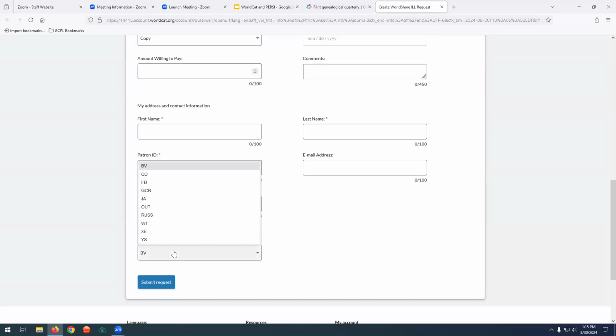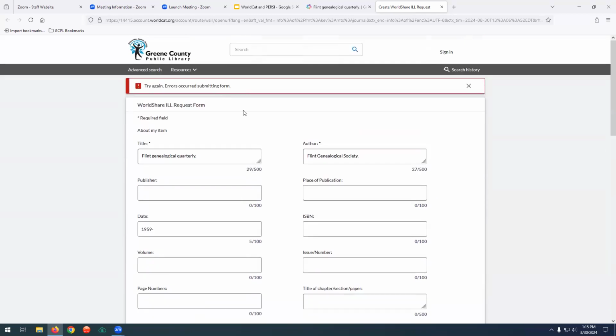Also, make sure you select the right pick-up location where you'd like to pick it up: Beaver Creek, Cedarville, Fairborn, the Greene County room. You pick your local branch, and then you just hit submit request. Nope, it's not going to let me do it because I didn't fill anything out. But it'll come up with a message saying your request was successful, and here's an ID number. That way, you have that for your records, and you can see when you have requested things.